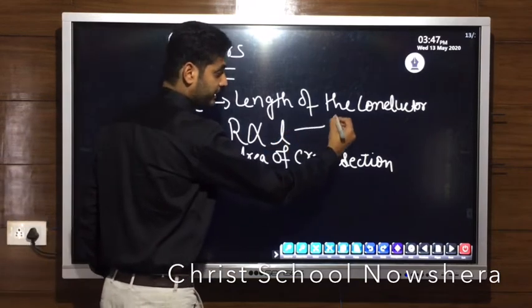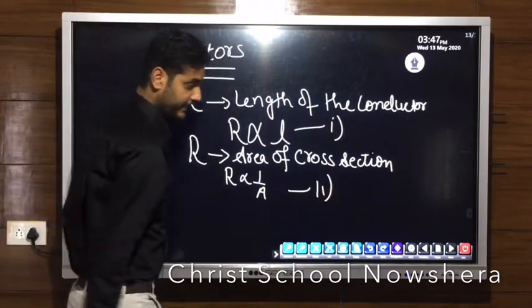Let us keep this equation as first, this equation as second.